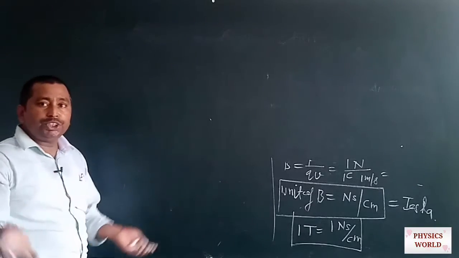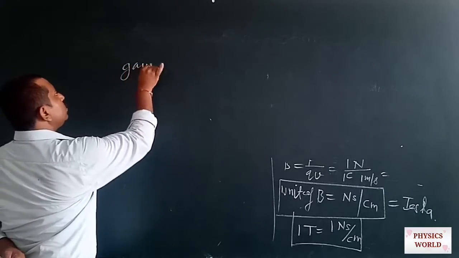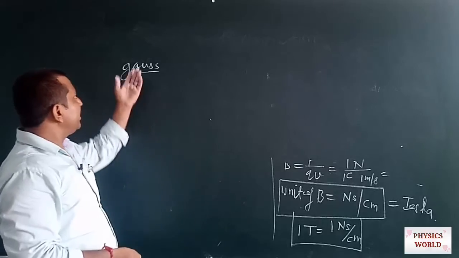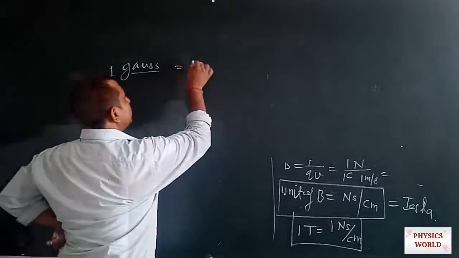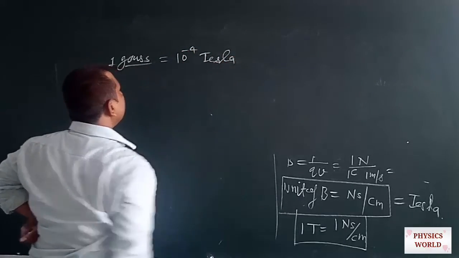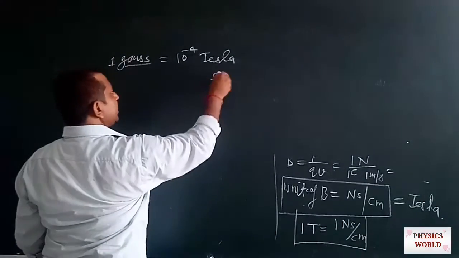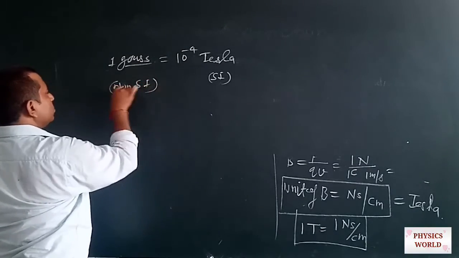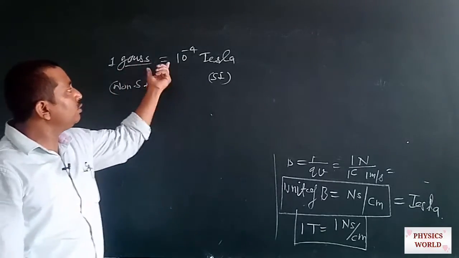The smaller unit of magnetic field is Gauss, named in honor of Carl Friedrich Gauss. One Gauss is equal to 10 to the power minus 4 Tesla. This is the relation between Gauss and Tesla. Tesla is the SI unit and Gauss is non-SI, so you can easily relate how much Gauss is in 1 Tesla.